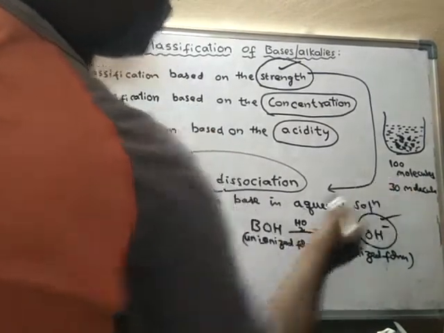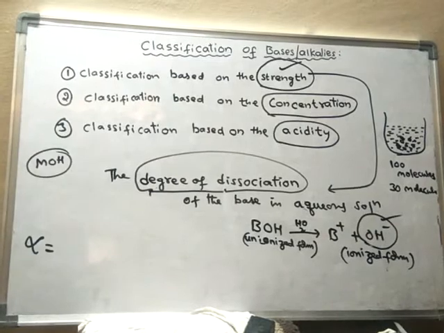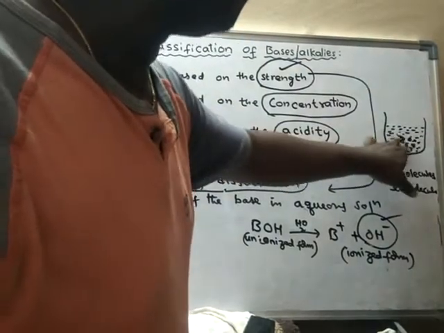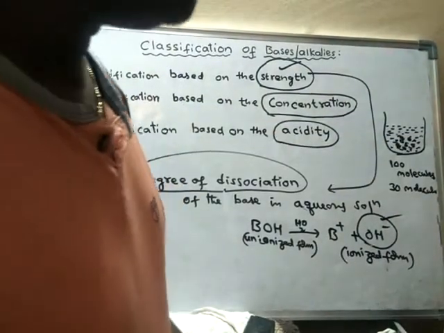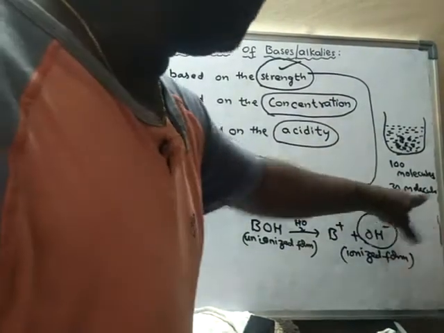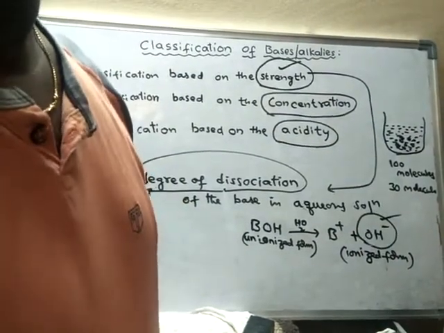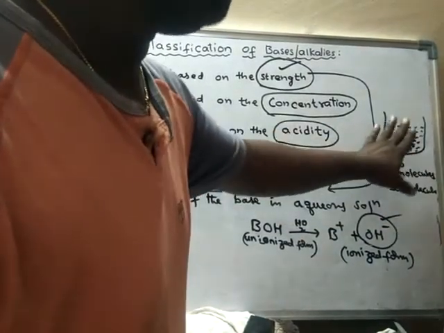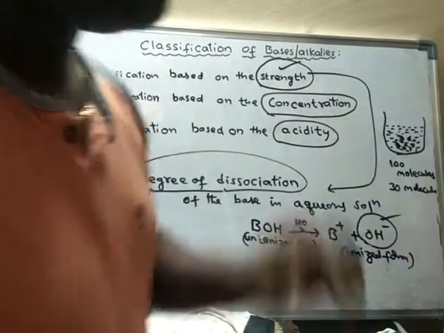Out of 100 molecules, only 30 molecules have ionized, and the 70 molecules are unionized. They remain as molecules only in the solution. How many? 70. And how many molecules have been converted into ions? Only 30. So in that case, how to find the degree of dissociation of this alkali?